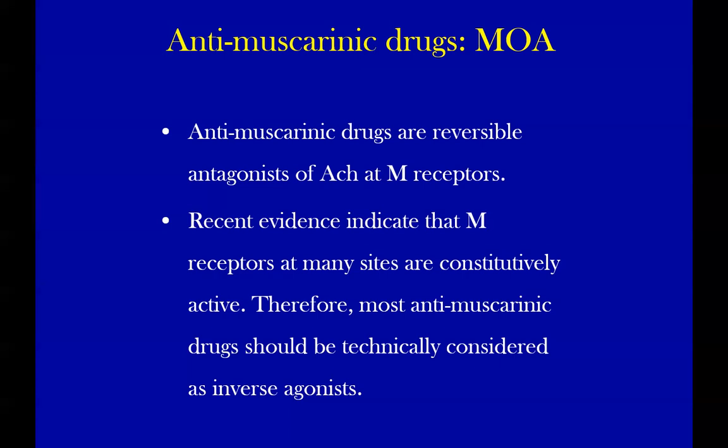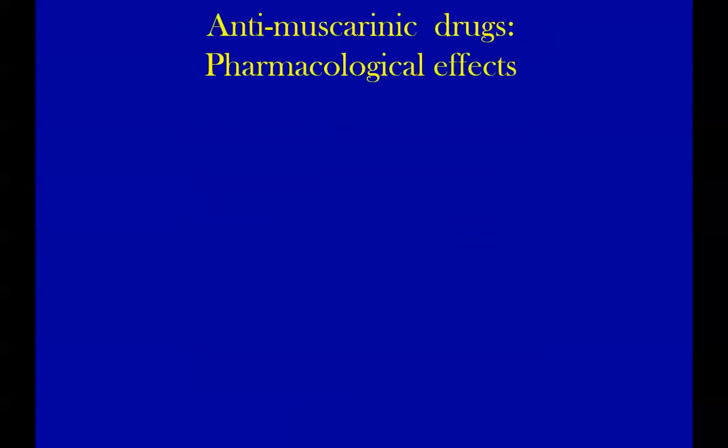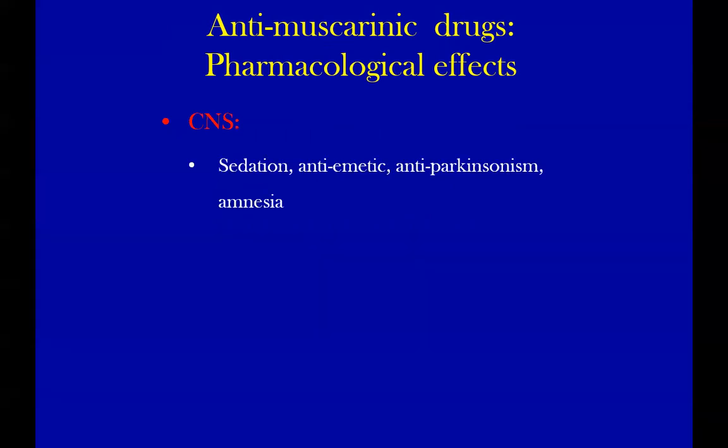Okay. So let's move to anti-muscarinic drugs. Now, they just move in the different direction. Like just yesterday, we discussed acetylcholine, opposite direction, antagonist. In the CNS: sedation, anti-emetic, anti-Parkinsonism, amnesia. You are not aware of these effects. You will learn later on the role of acetylcholine in causing vomiting.